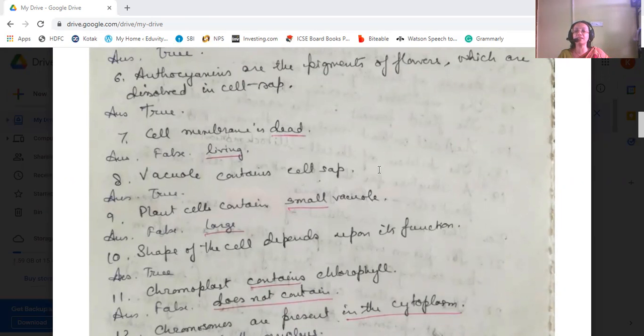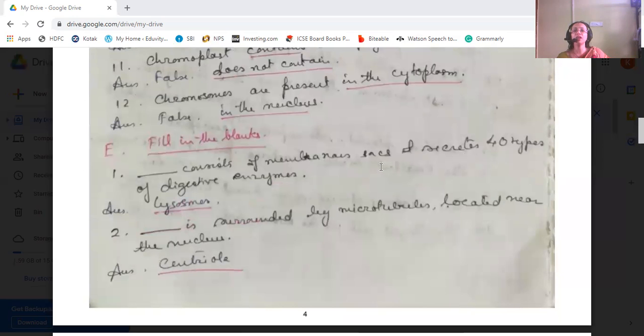That's true. Plant cells contain small vacuole. No, it contains large vacuole. The shape of the cell depends upon its function. That's true. Chromoplast contains chlorophyll. False. It does not contain chlorophyll. Then the chromosomes are present in the cytoplasm. No, it is present in the nucleus. So next we come to the fill in the blanks.